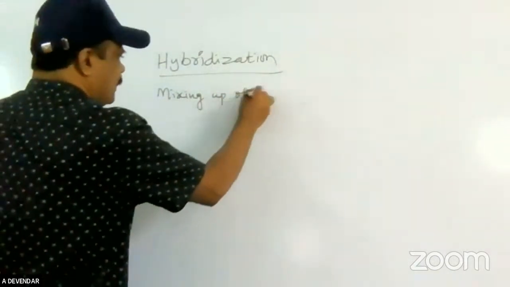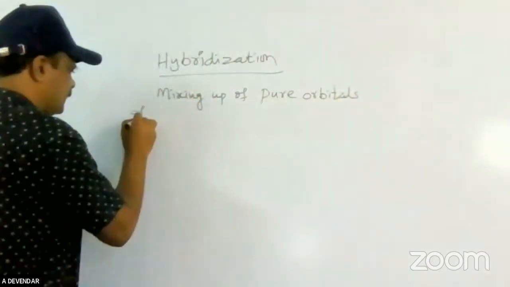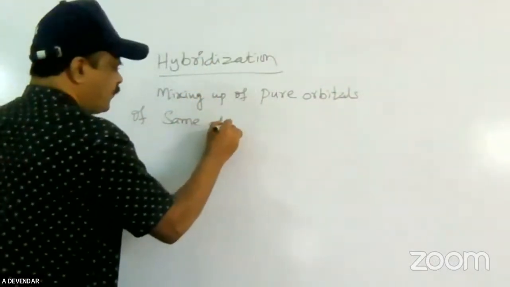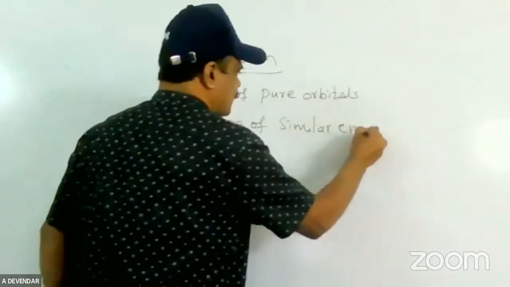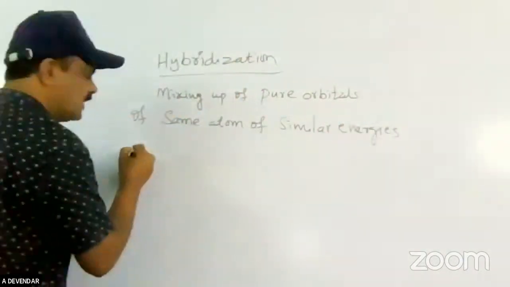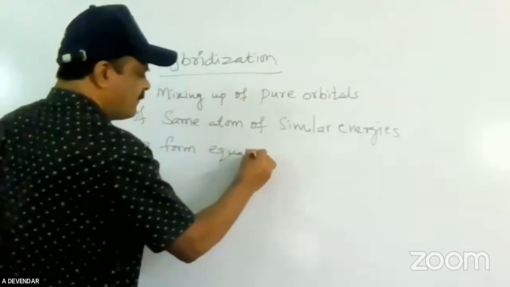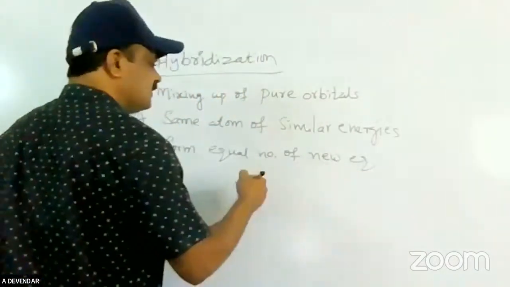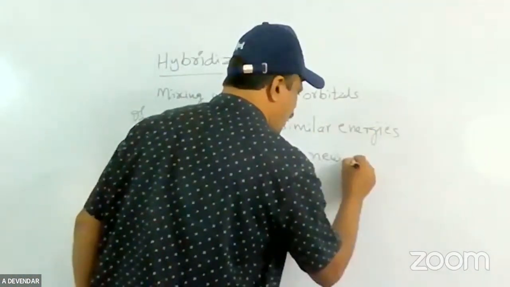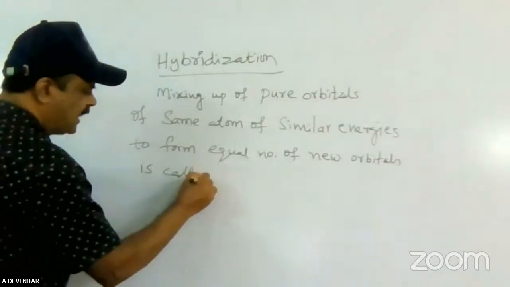Mixing up of pure orbitals of the same atom of similar energies to form an equal number of new equivalent orbitals is called hybridization.